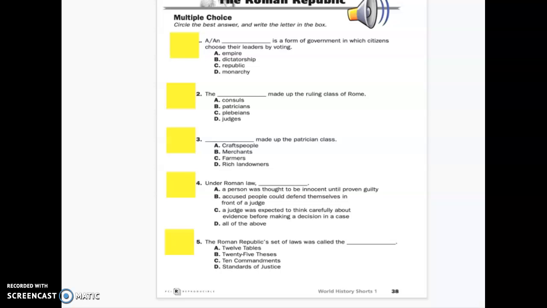Number 2. The blank made up the ruling class of Rome. A. Consuls, B. Patricians, C. Plebeians, or D. Judges.